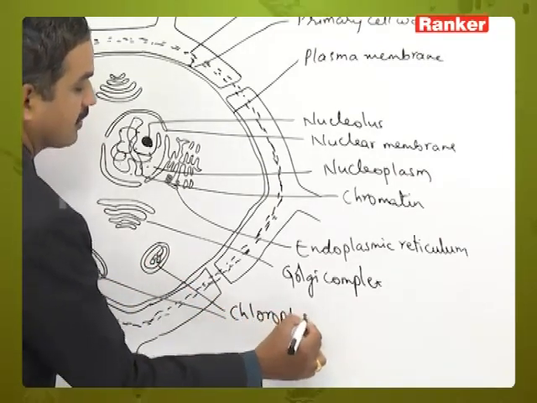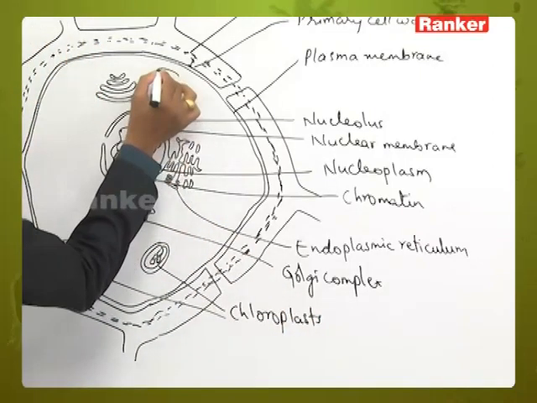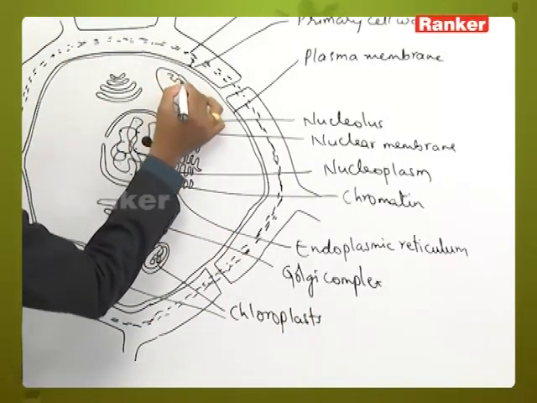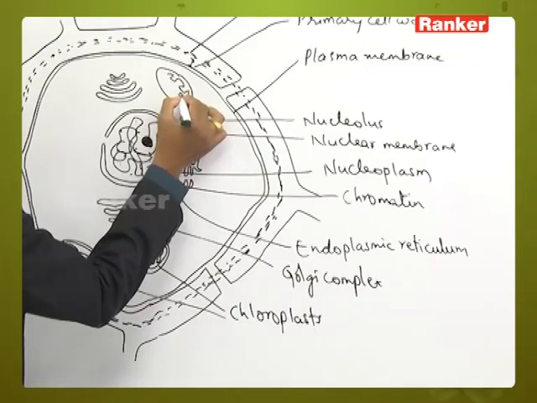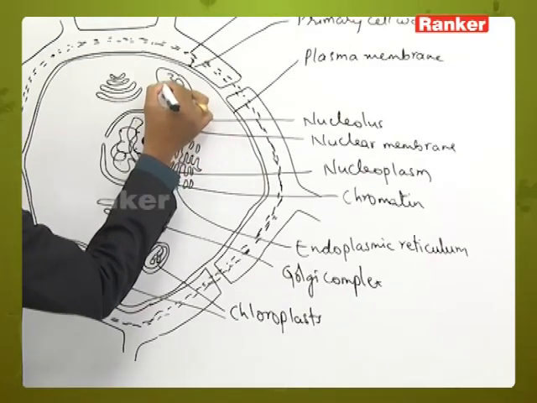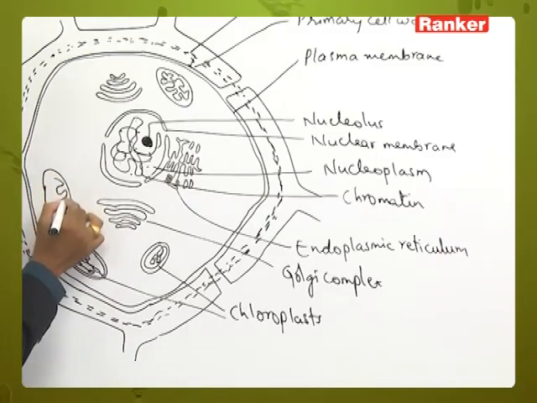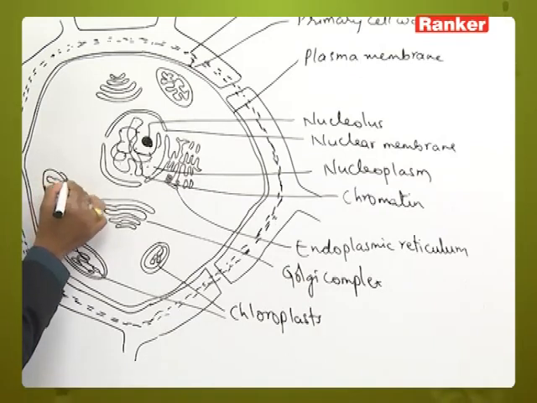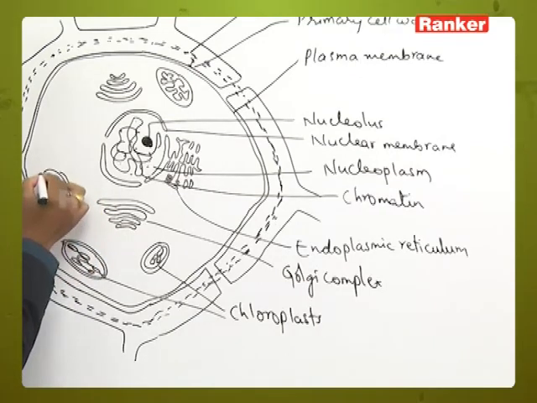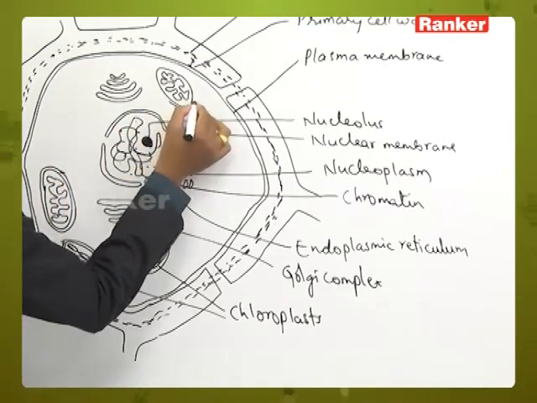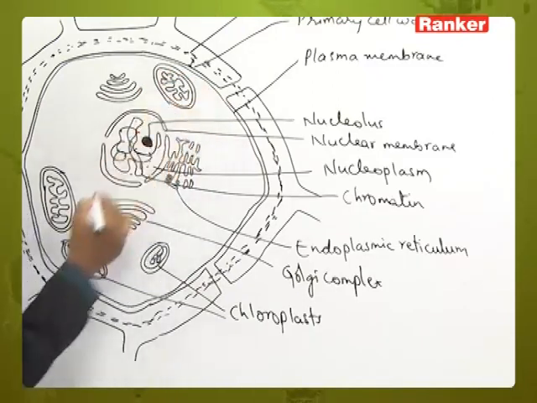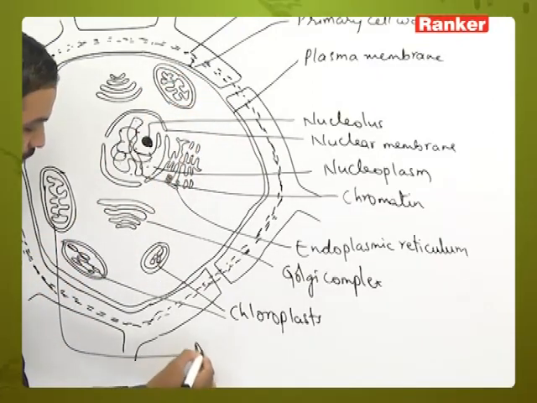Along with the chloroplast, mitochondria can also be seen here and there inside the cell. This is also a double membrane structure. This forms a mitochondria.